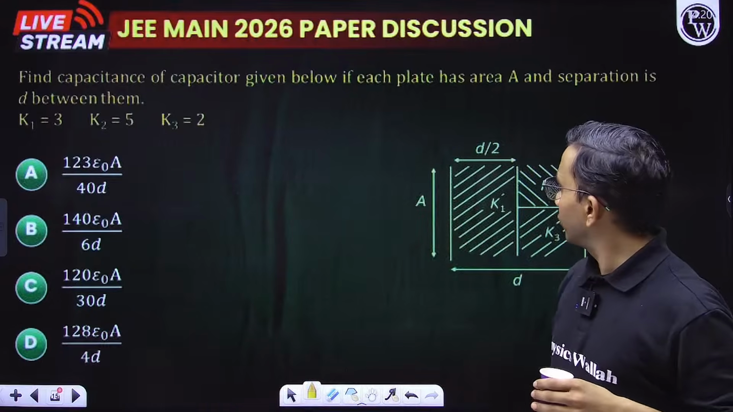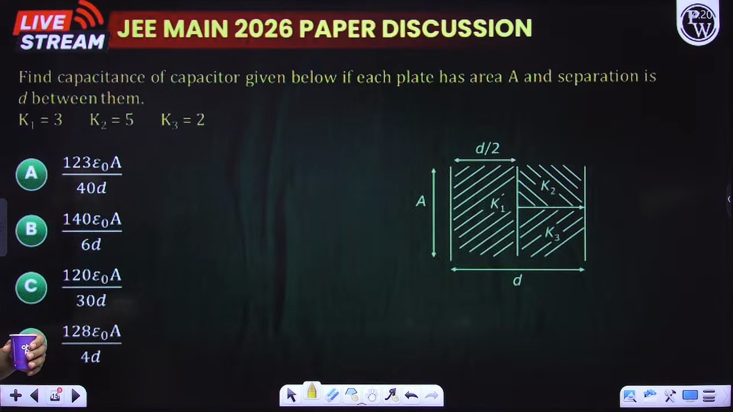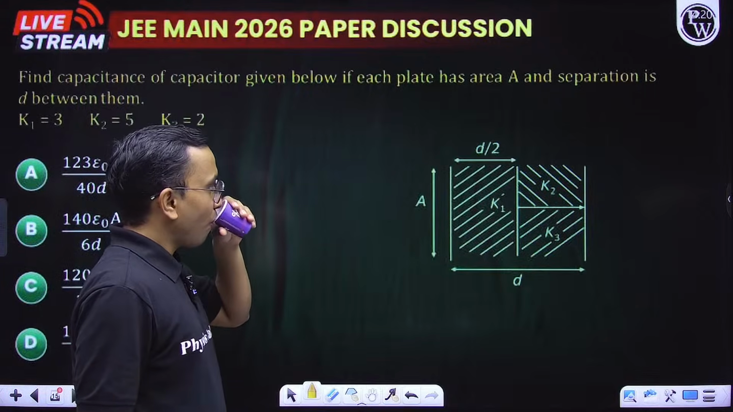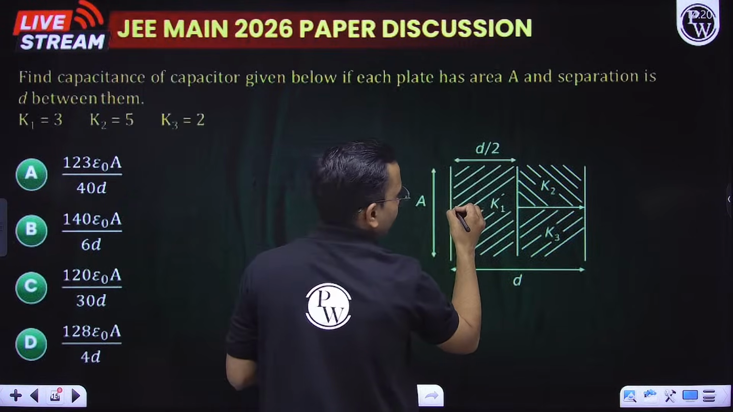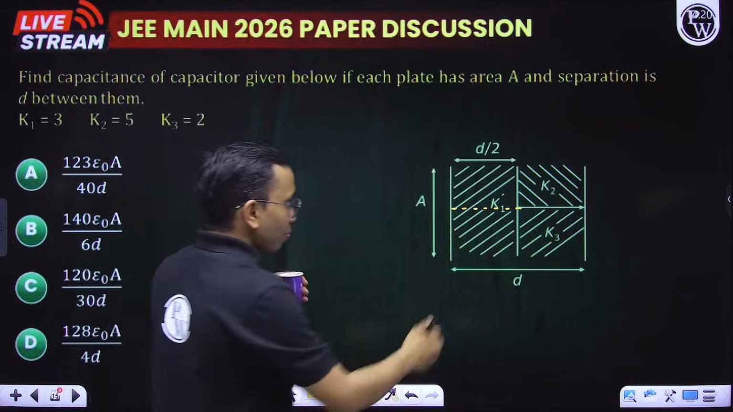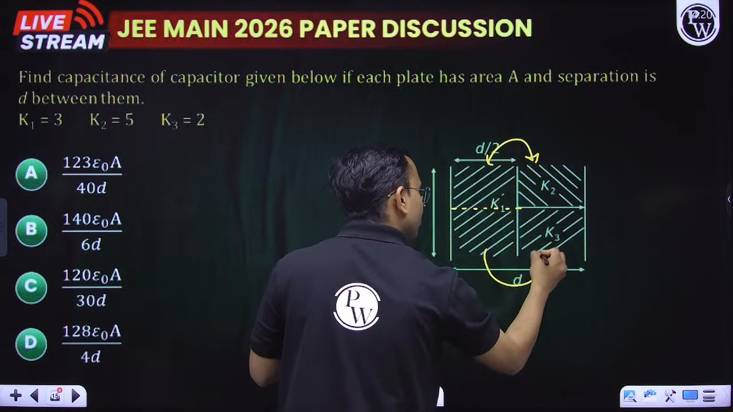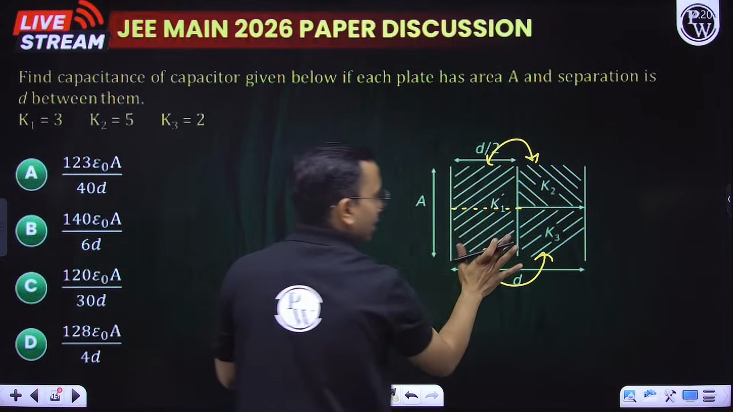Next question. Now this question is on capacitance. Let us see what is mentioned. Find the capacitance of the capacitor given below if each plate has area A and the separation between them is D. K1, K2, K3 are given to us. So what we can do is, first of all, we can divide it like this. Now these two are in series, these two are in series, and this series and that series are in parallel, like that. You understood?